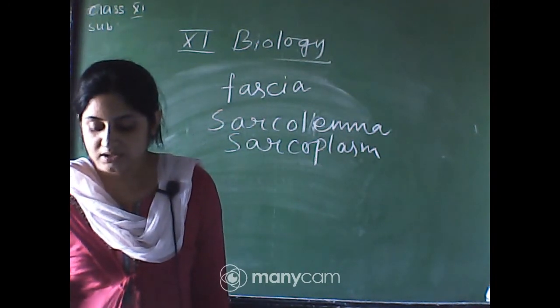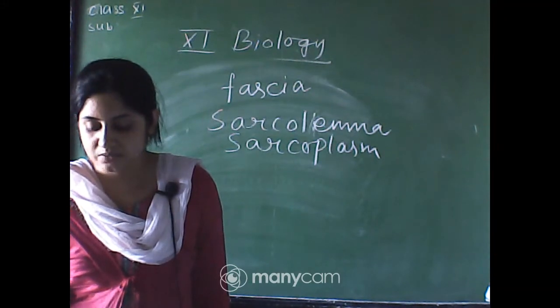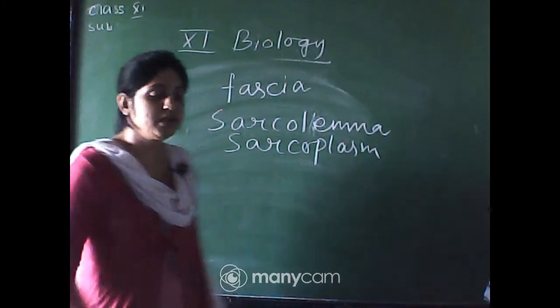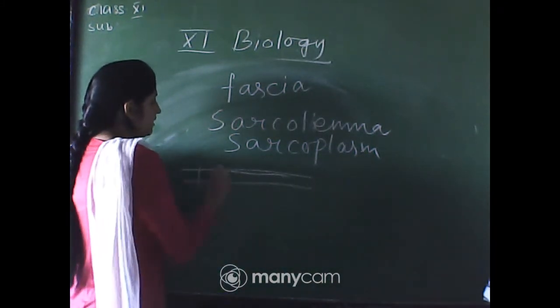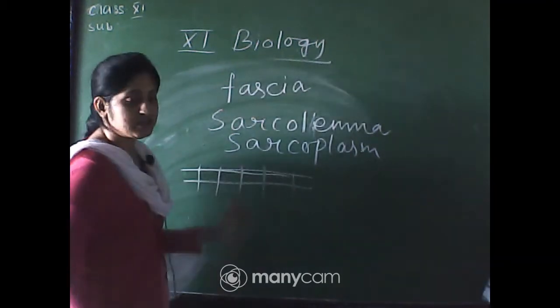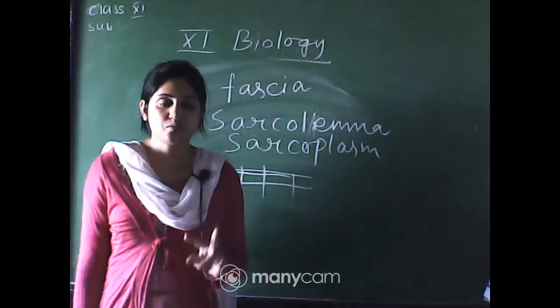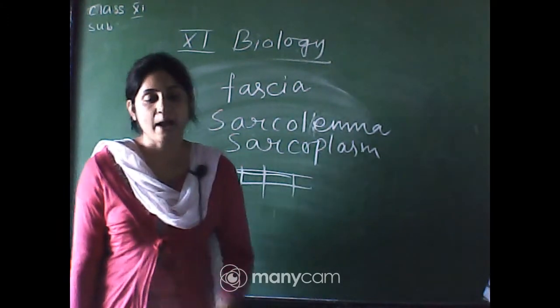A detailed study of the myofibrils has established that the striated appearance is due to the distribution of two important proteins, actin and myosin. Each muscle fiber contains dark bands and light bands because one protein is myosin and the other is actin, okay. These two proteins are present in each myofibril, so that is why they appear striated.